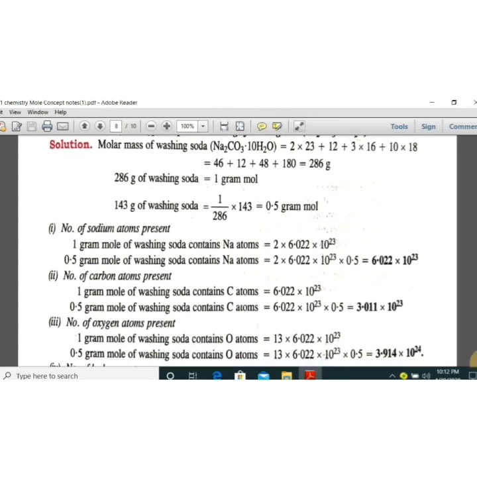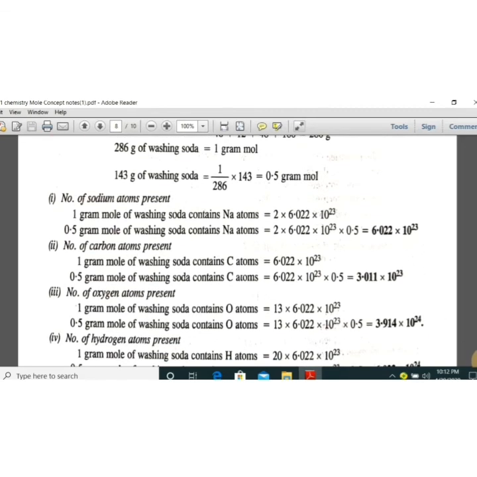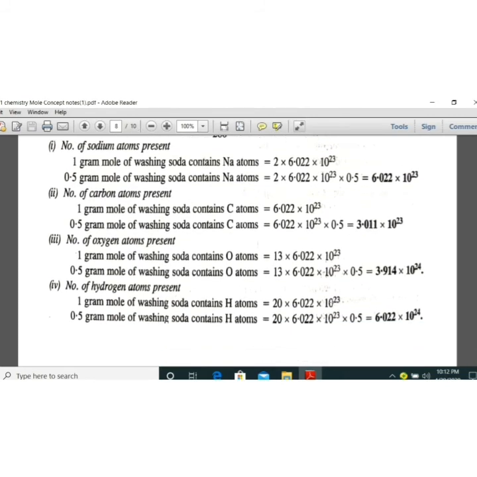In case of oxygen, total oxygen is 3 oxygen plus 10 oxygen, that is 13 oxygen. So the total number of oxygen is 13 into 6.022 10 to the power 23. In case of hydrogen, total hydrogen present is 10 into H2, that means 20. So the total number of atoms will be 20 into 6.022 10 to the power 23. So you will get the value here.